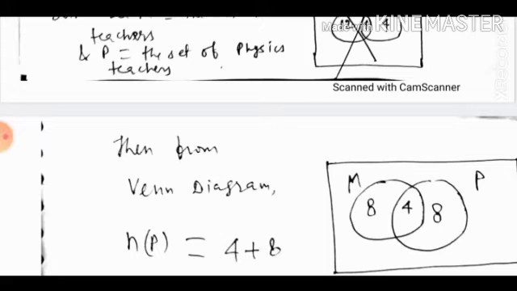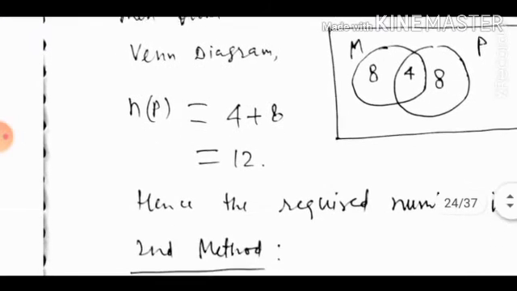Then here there are 20 teachers, so 8 plus 4 is 12, so P minus M will be 8. So the number of teachers teaching physics is 4 plus 8, which is 12.